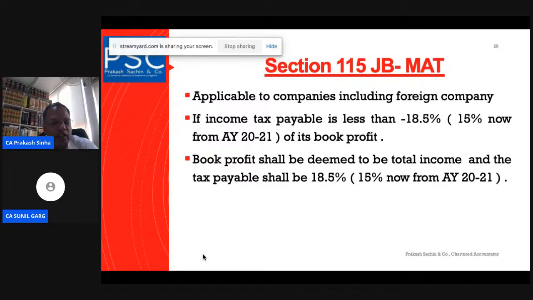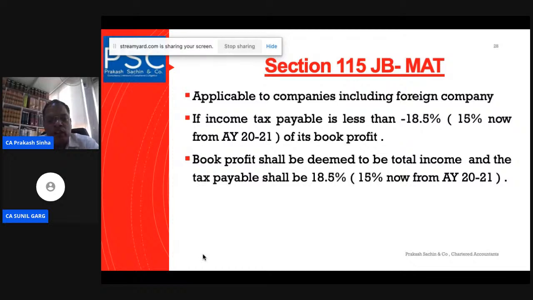What I am trying to say is that it is already in the statute, and we are all doing this. When a company is in loss, we are already paying tax as per the minimum alternate tax. This tax that we pay is not an actual tax liability. It is an alternate tax, meaning the excess amount over the actual liability will be subject to credit, and this credit will be available to the company for the next 15 years. We will see how the credit is available here.